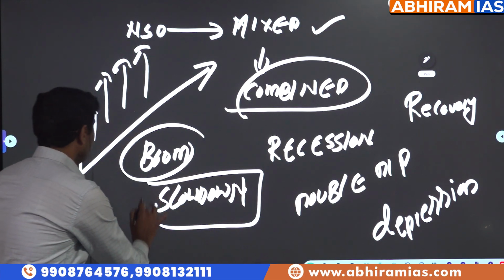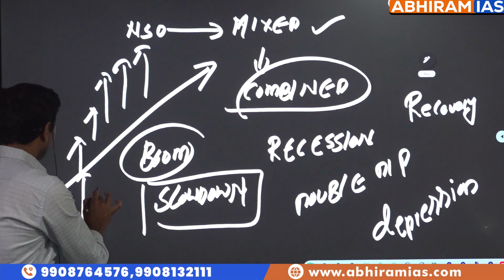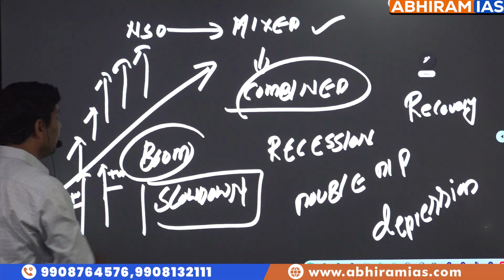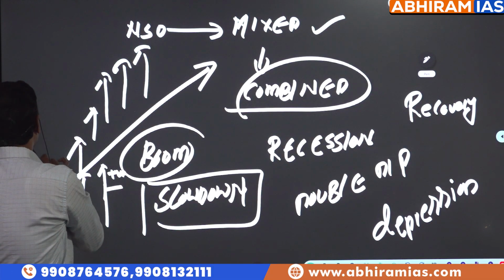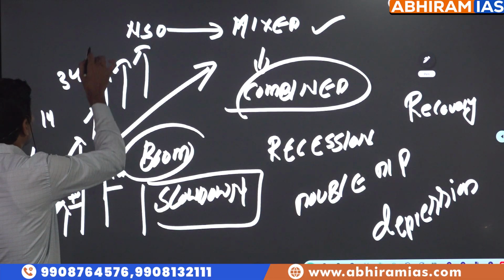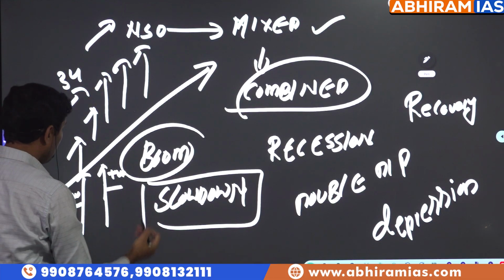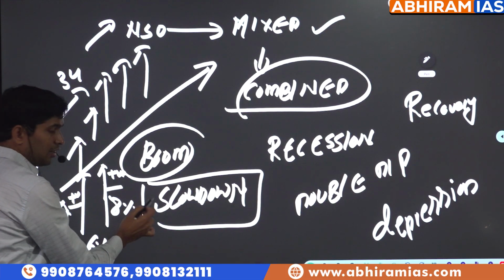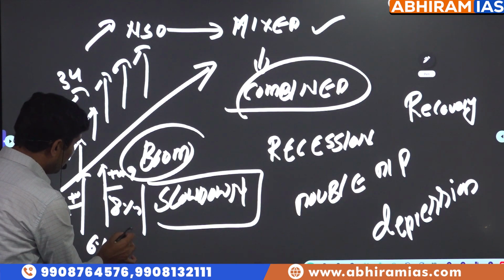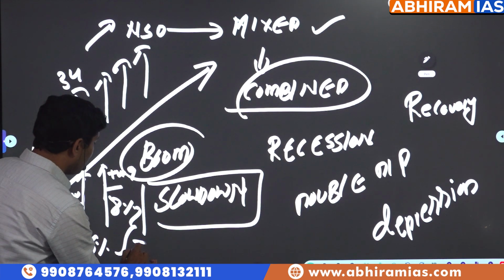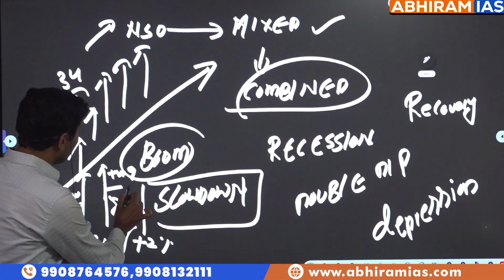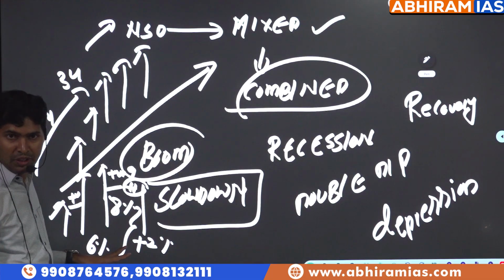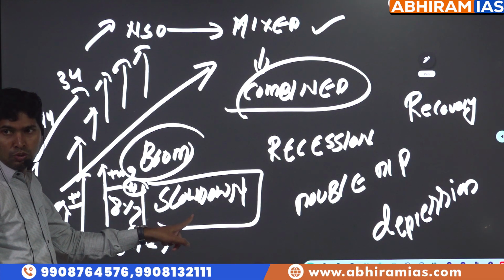Slowdown. GDP growth rate is there, and growth rate is positive. However, it is less compared to previous. I'll give the numbers, you will understand. Earlier GDP growth rate was 4%, 14%, 34%, continuously increasing. That is boom. Slowdown: earlier GDP growth rate was 6%, then growth rate is 8%, now growth rate is 9%. Look at the growth rate. 6 to 8, plus 2%. 8 to 9, only plus 1%. Growth is there, but growth is less compared to previous. Growth is still positive. That is called slowdown.